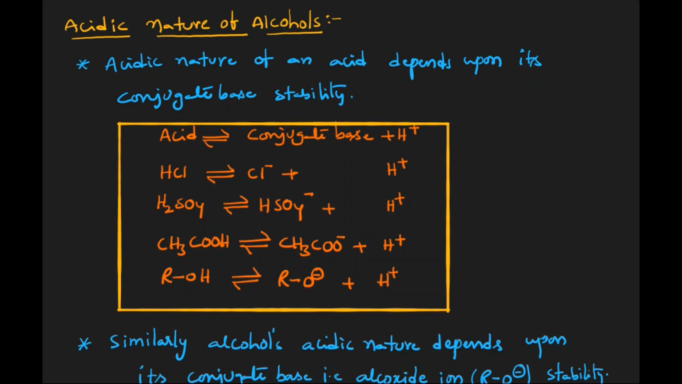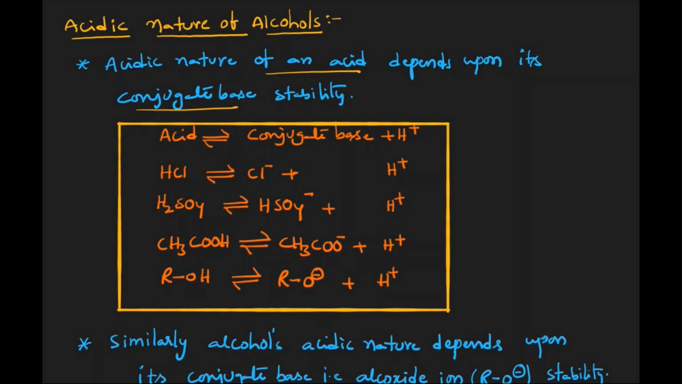Hello friends, in this video we are going to discuss the acidic nature of alcohols. Generally, the acidic nature of any acid depends on the stability of its conjugate base. Before we discuss the acidic nature of alcohol, let us see what is meant by conjugate base.